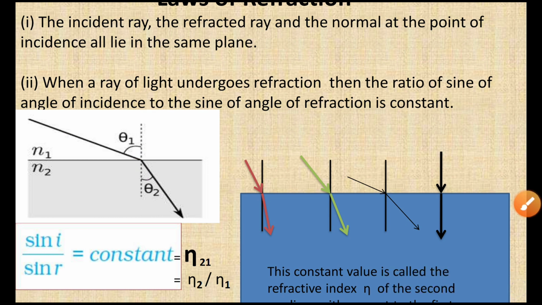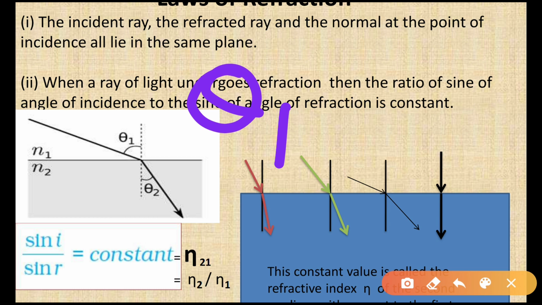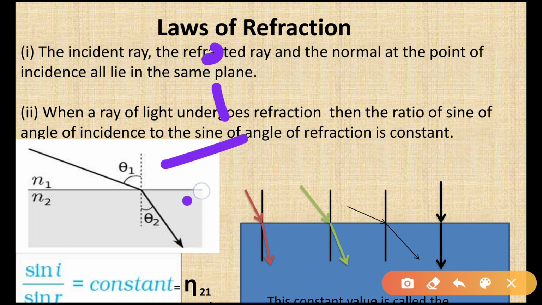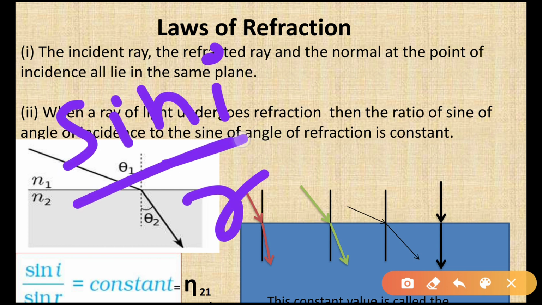So here, the angle theta 1 is the angle of incidence, or we can say the angle of incidence is I and the angle of refraction is R. Then you apply the sine function to both, so sine I by sine R. For a given pair of media, this ratio will always remain constant.